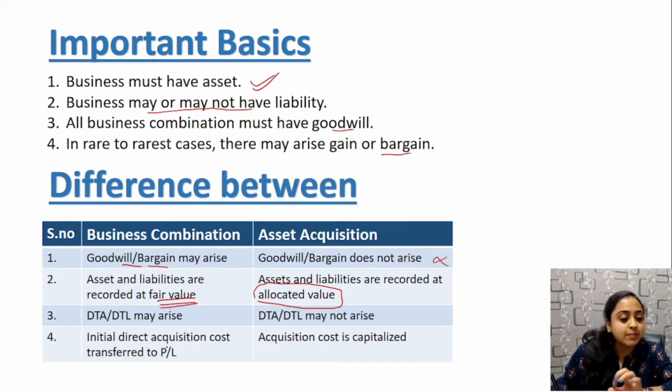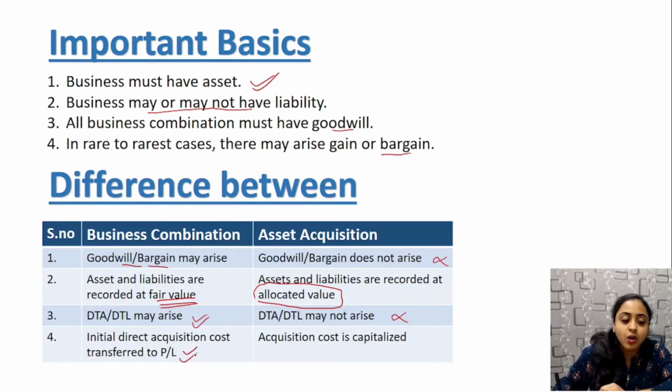What happens in business combination? There always arises DTA or DTL, that is deferred tax asset or deferred tax liability, whereas in case of asset acquisition, no DTA and DTL arises. Next, initial direct acquisition cost is transferred to P&L.